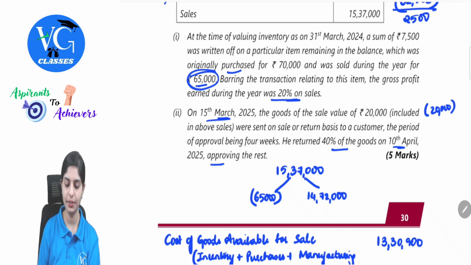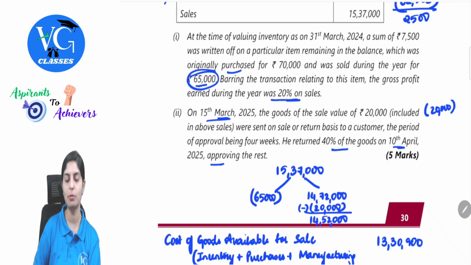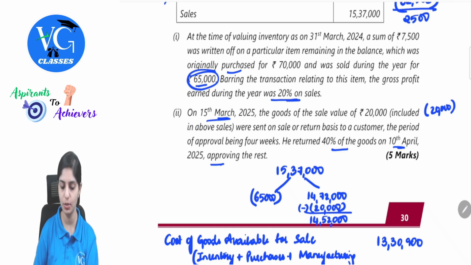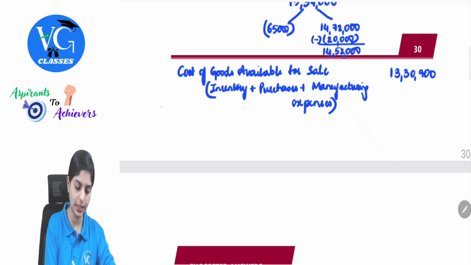In this 14 lakh 72,000, 20,000 should also be not included because this is not part of your sale. We already understood this. So minus 20,000, 14 lakh 52,000 is my normal sales where the gross profit is 20%. Yes, cost of goods available for sale is arrived.